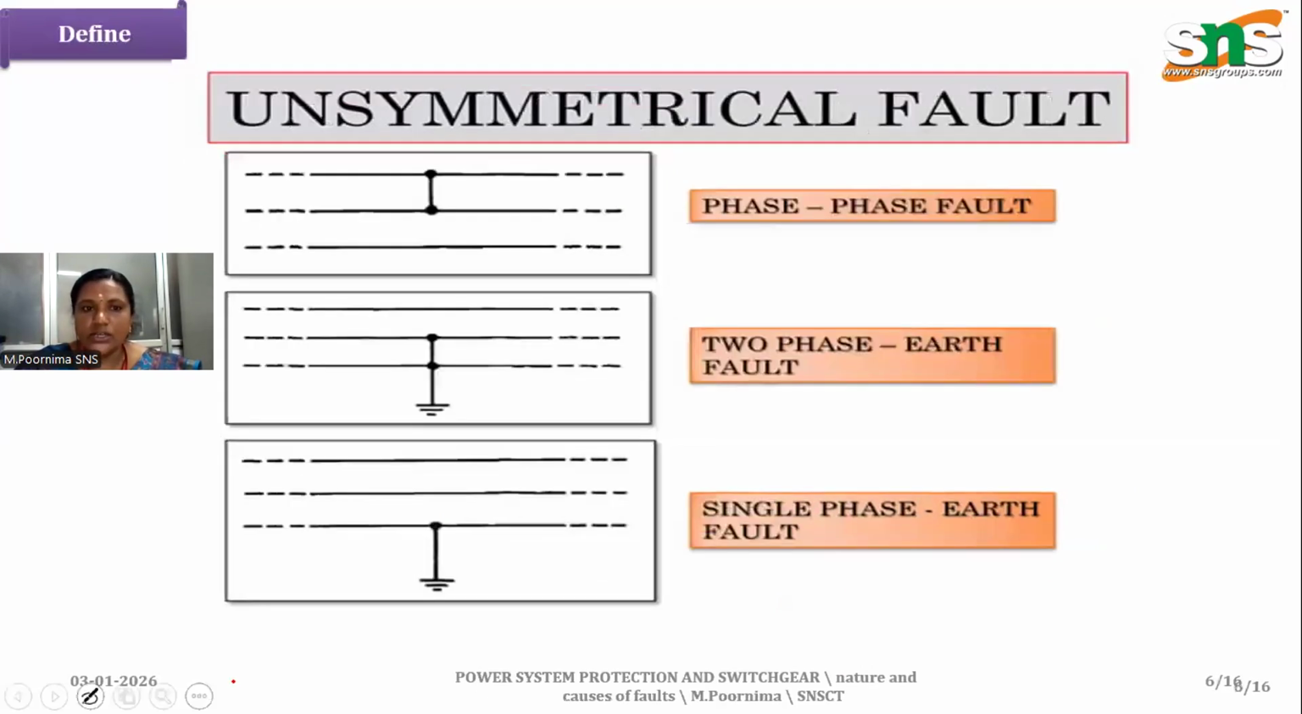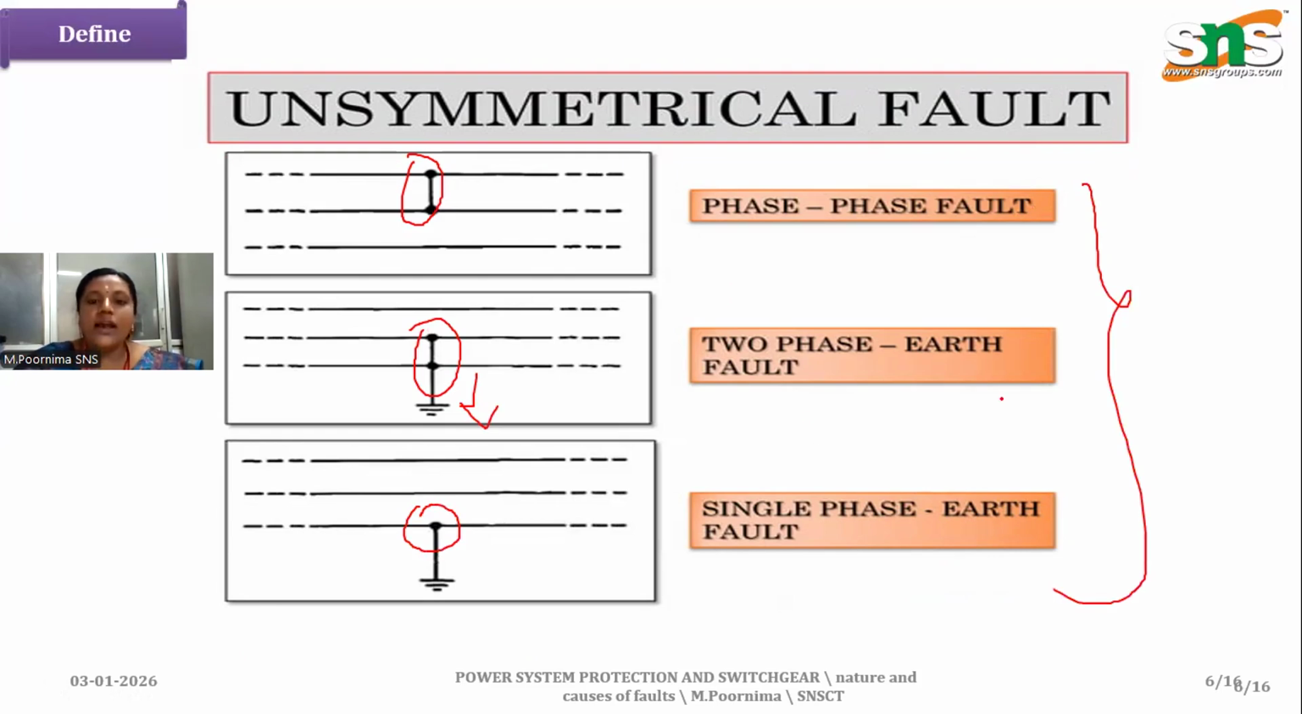The symmetrical fault. Now the unsymmetrical faults: phase-to-phase fault. We have seen phase-to-phase fault, and a two-phase earth fault. And we have single phase earth fault, an unsymmetrical fault. We have three types: phase to phase, two phase earth, and single phase earth fault.